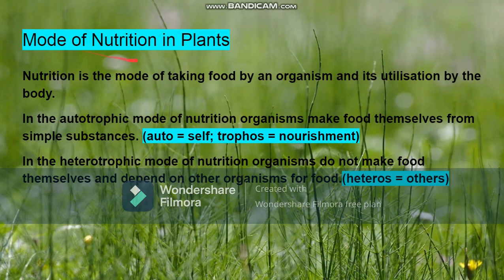Mode of nutrition in plants. Nutrition is the mode of taking food by an organism and its utilization by the body. In the autotrophic mode of nutrition, organisms make food themselves from several substances. Auto is equal to self, tropho is equal to nourishment. In the heterotrophic mode of nutrition, organisms do not make food themselves and depend on other organisms for food. Heteros is equal to others. So those are the main points. In the last slide, I'll explain you the whole thing.